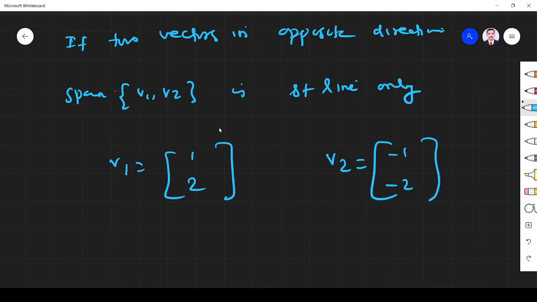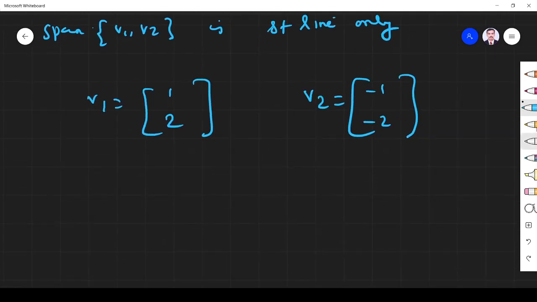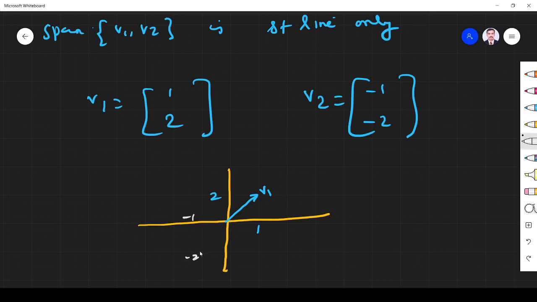So two vectors in opposite directions. You see, let me draw here. What is v1? 1, 2. This is v1, in this direction. What about v2? (-1, -2). This is -1, this is -2. So (-1, -2) will be here. So v1 and v2 are in opposite directions. v1 is going in this direction, v2 is in this direction.